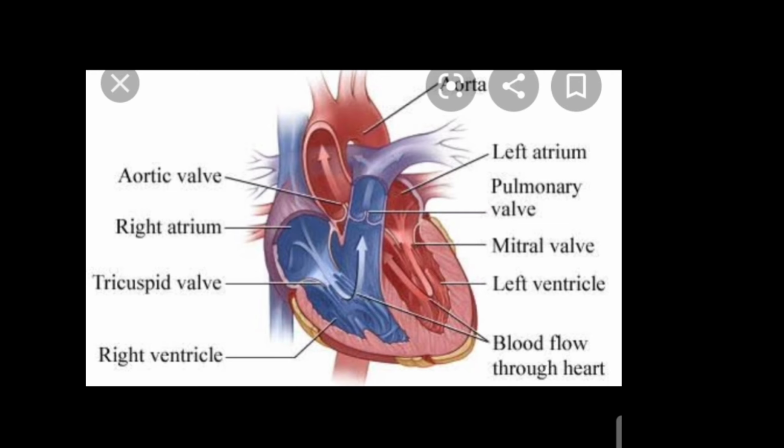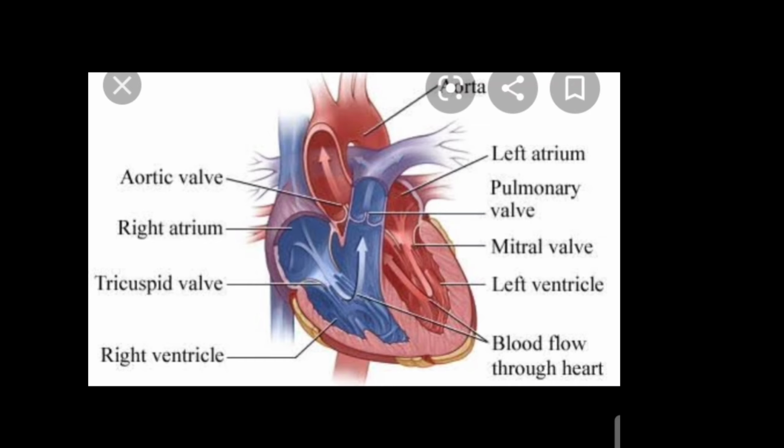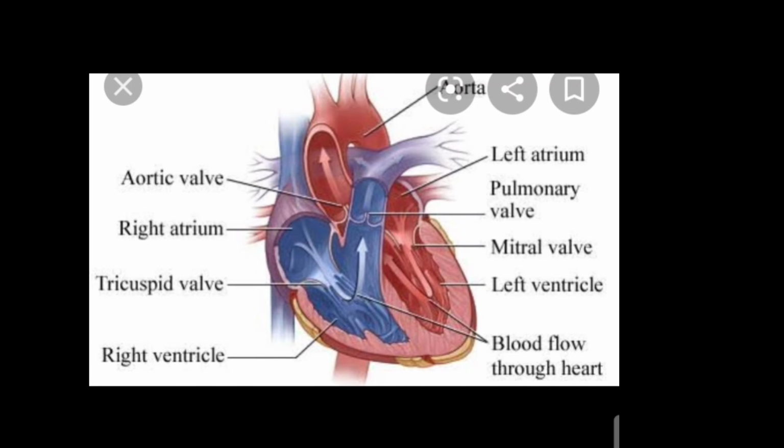Okay, but it is not solid muscle. The heart is hollow inside. Clear? The heart has four compartments called chambers. The upper chambers of the heart are called atria. Singular of atria is atrium. The lower two chambers of the heart are called ventricles. On the left side of the heart are the left atrium and left ventricle, and on the right side of the heart are the right atrium and right ventricle. Clear?